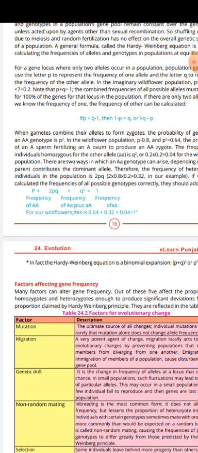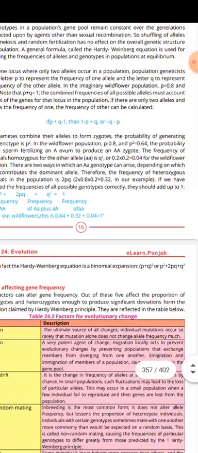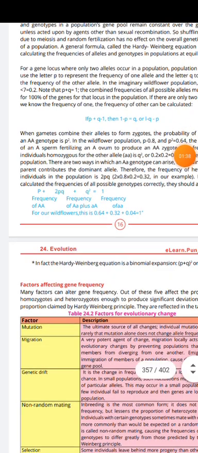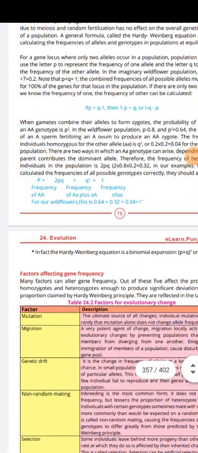Note that P plus Q is equal to 1; that is, the combined frequency of all possible alleles must account for 100% of the genes at that locus in the population. If there are only two alleles and we know the frequency of one, the frequency of the other can be calculated with the following formula.